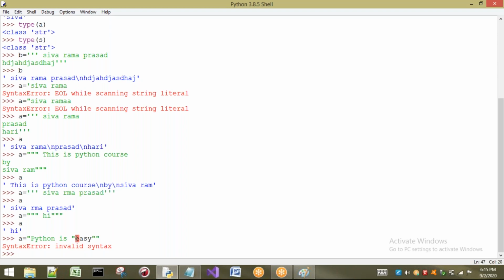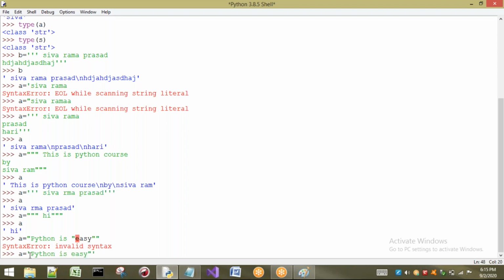That means if you want to print double quotes inside a string, it should not be enclosed with double quotes. So now what we have to do is, if you want to print double quotes, that string has to be enclosed inside single quotes. Now see, it is possible. Python is easy.